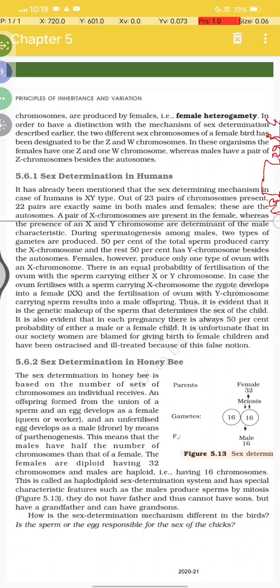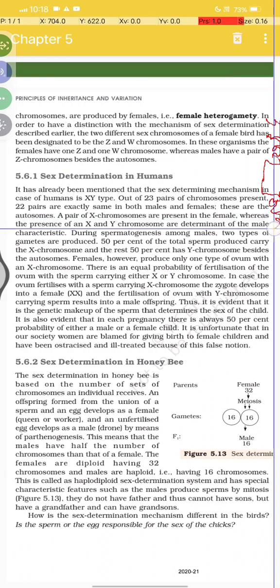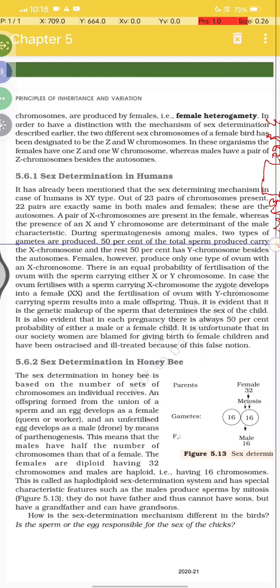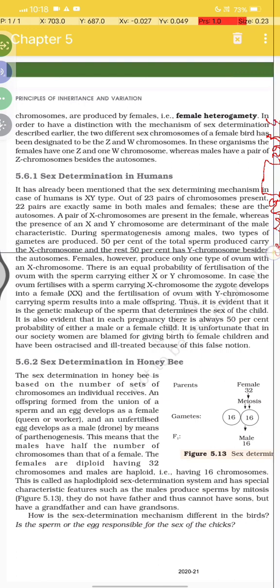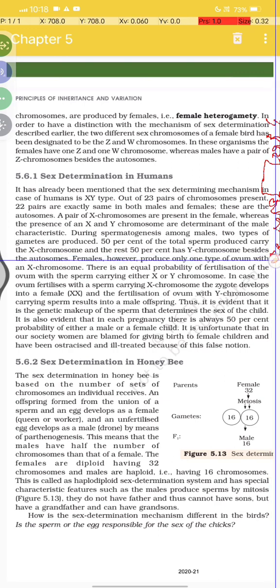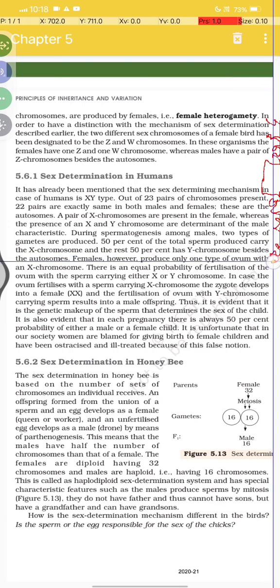These are the autosomes. A pair of X chromosomes is present in the female, whereas the presence of X and Y chromosomes determines the male. During spermatogenesis among males, two types of gametes are produced: 50% of the total sperms produced carry the X chromosome and the rest 50% have the Y chromosome besides autosomes. Females, however, produce only one type of ovum with the X chromosome.